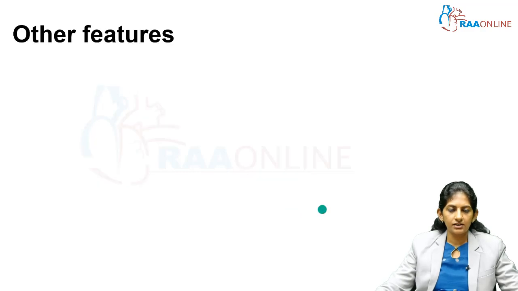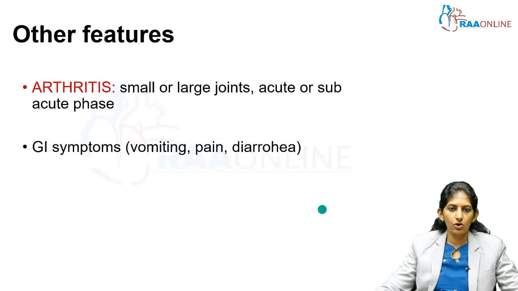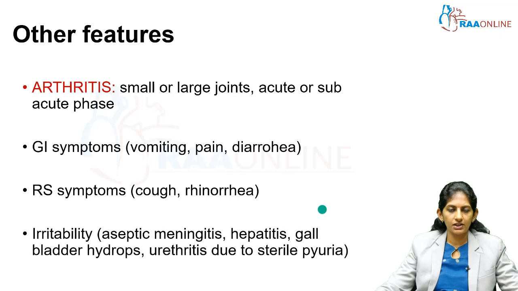So the other clinical features are arthritis, possible, small or large joints, GI involvement, vomiting, abdominal pain, diarrhea, respiratory involvement, child can have cough or rhinorrhea, and CNS involvement, child can be extremely irritable, typical in KD. Aseptic meningitis can cause irritability. Hepatitis, a gallbladder hydrops can be present. Urethritis will be present, but it is a sterile pyuria.